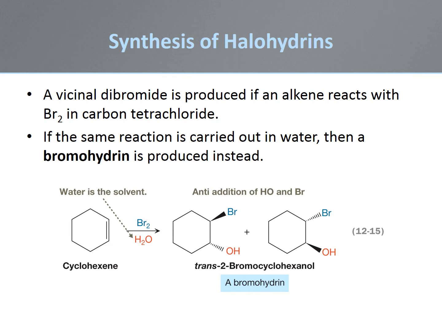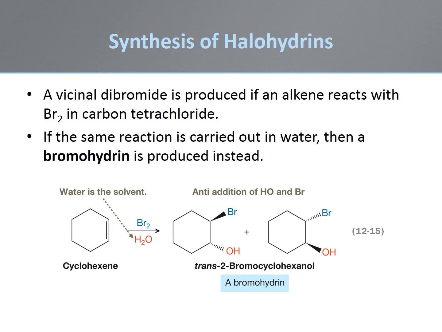Halohydrins are compounds that contain a halogen and a hydroxyl group on adjacent carbon atoms. They can be formed when an alkene is halogenated in aqueous solution. In this example, the reaction of cyclohexene with bromine in water leads to the formation of racemic trans-2-bromocyclohexanol, a bromohydrin. The addition proceeds with the two new groups stereospecifically adding anti to each other, similarly to the